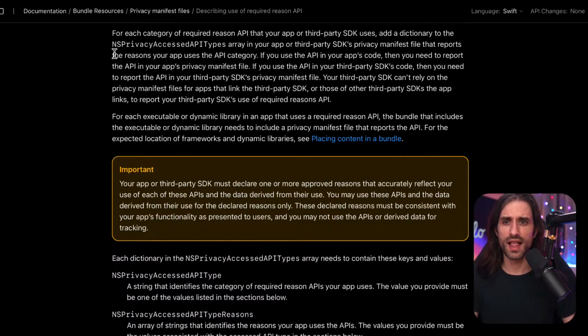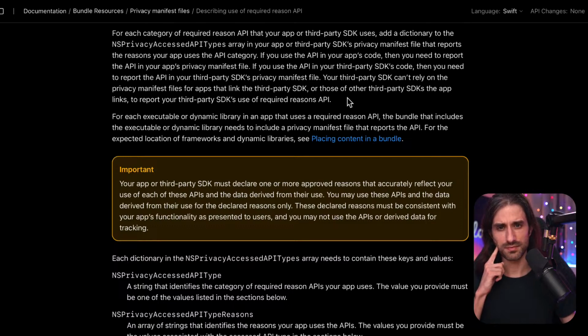a dictionary to the NSPrivacyAccessedAPITypes array in your app or third-party privacy manifest file that reports the reason your app uses the API category. If you use the API in your app's code, then you need to report the API in your app's privacy manifest. If you use it in a third party, then it's the third party's privacy manifest. We get that. Your third-party SDK can't rely on the privacy manifest files for apps that link the third-party SDK or those of other third-party SDKs the app links to report your third-party SDK's use of required reason API.